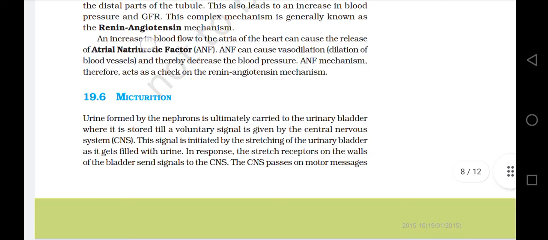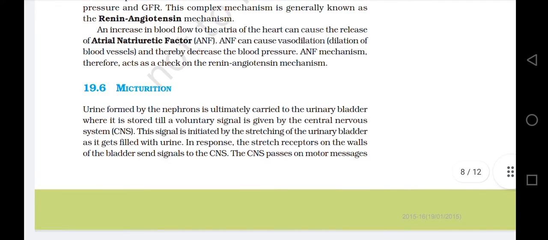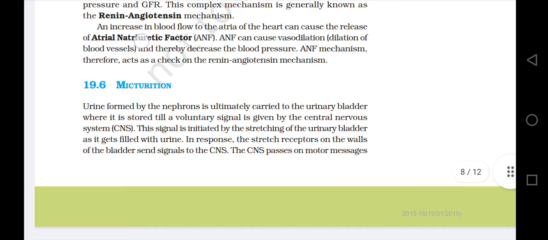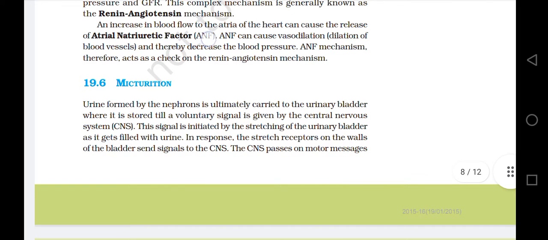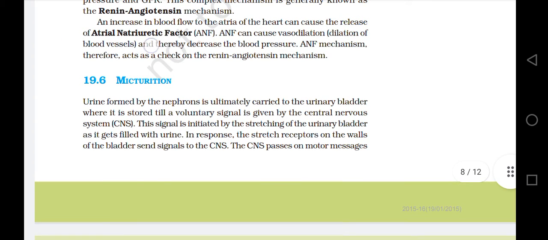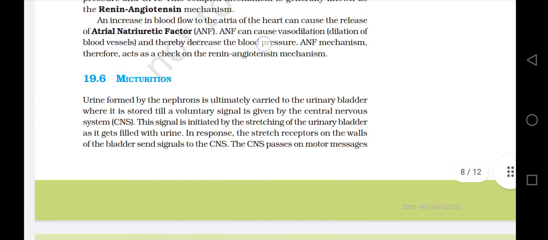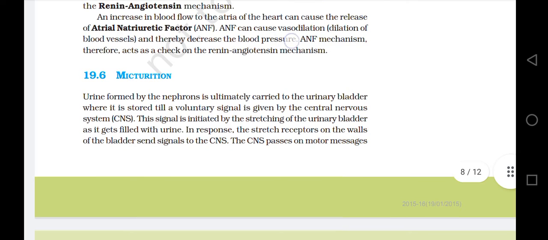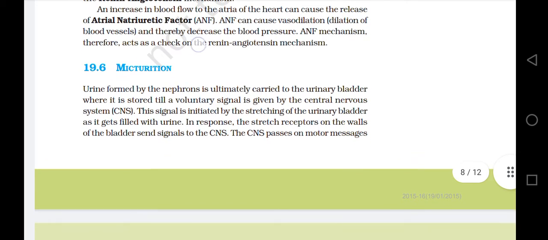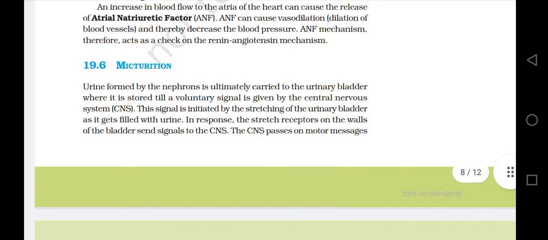An increase in blood flow to the atria of the heart can cause the release of atrial natriuretic factor, ANF. ANF can cause vasodilation, dilation of blood vessels, and thereby decrease the blood pressure. The ANF mechanism therefore acts as a check on the renin-angiotensin mechanism.